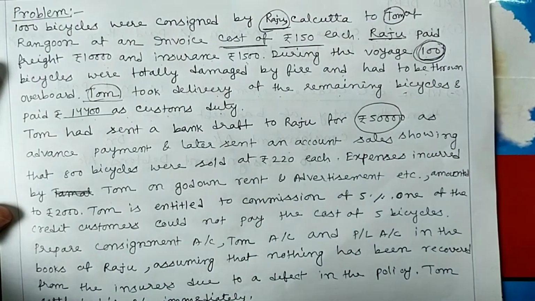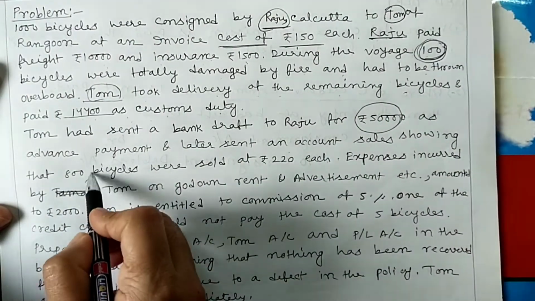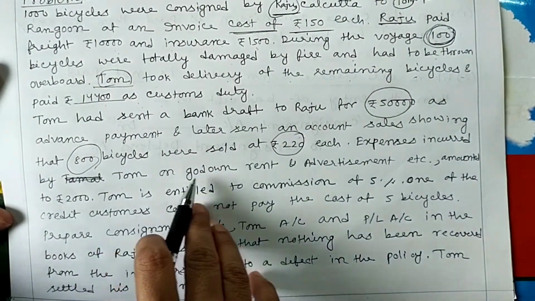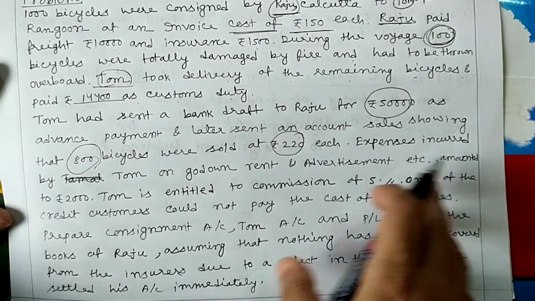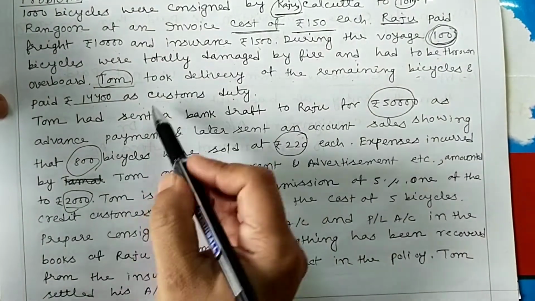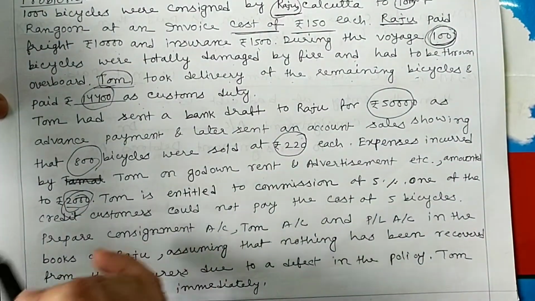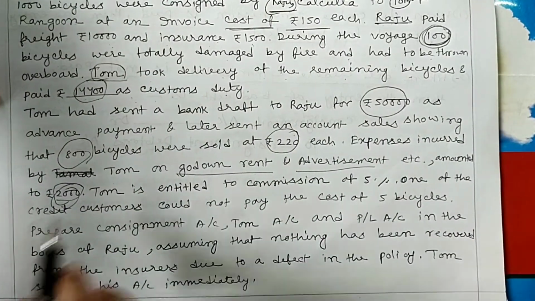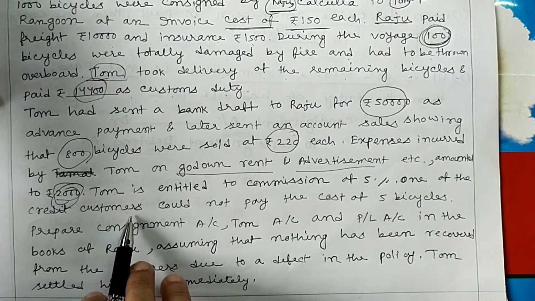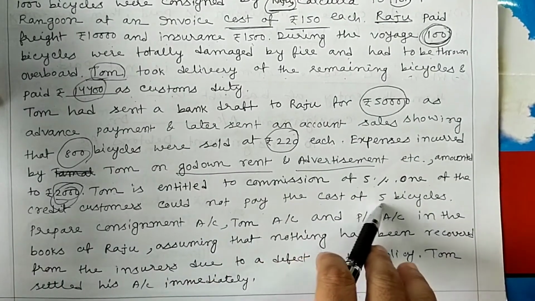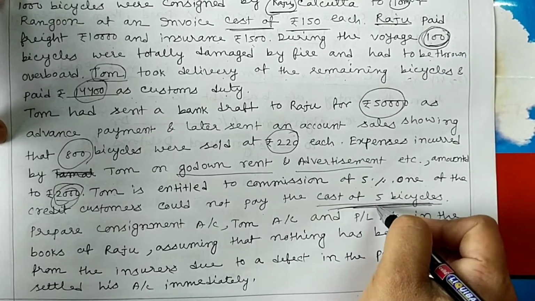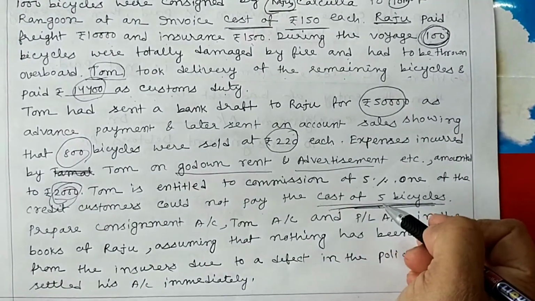This is advance and this is the selling price per unit, 220. Expenses incurred by Tom on godown rent and advertisement etc. amounted to rupees 20,000. So here are the two expenses of Tom: one is custom duty and the other is the total of godown rent and advertisement. Tom is entitled to commission of 5%. One of the credit customers could not pay the cost of 5 bicycles. This is the bad debt, and this is the main point of today's lesson.